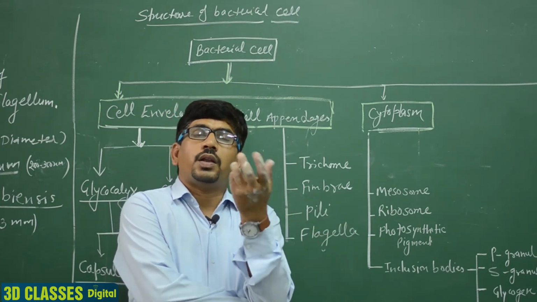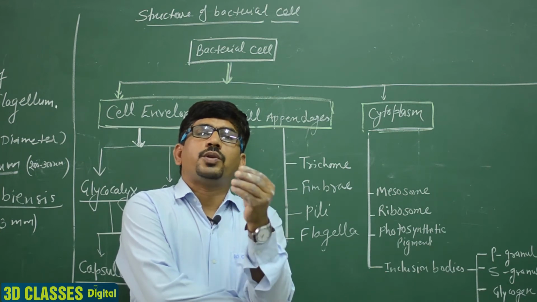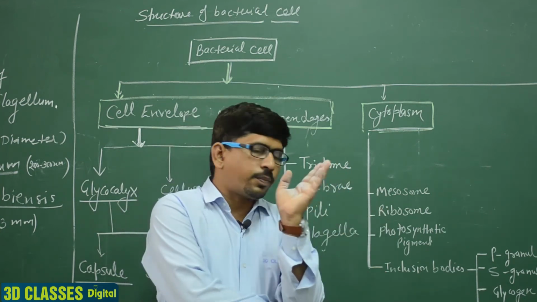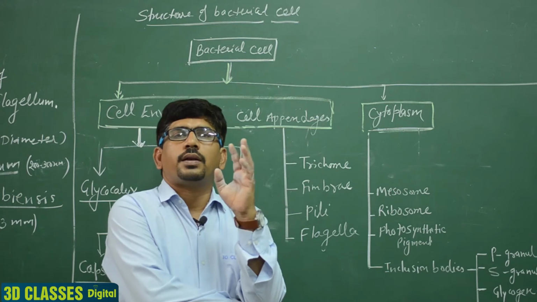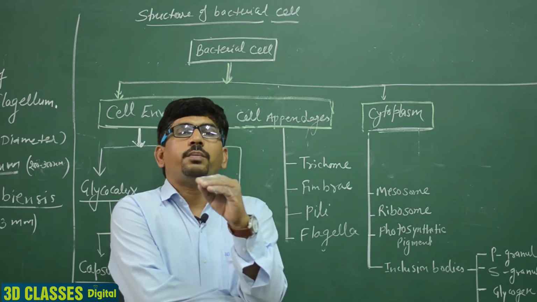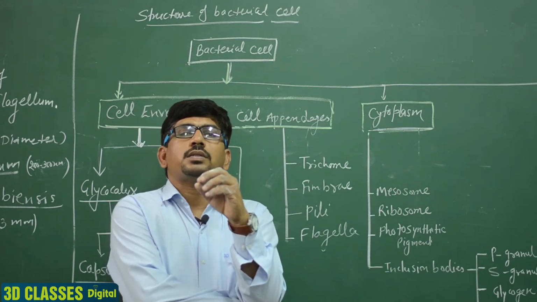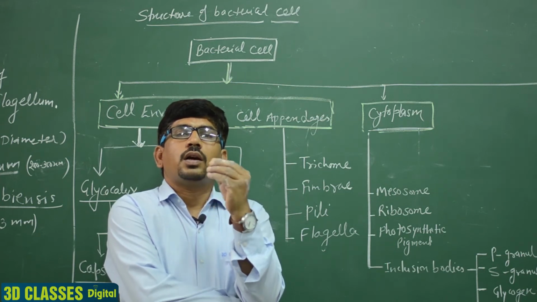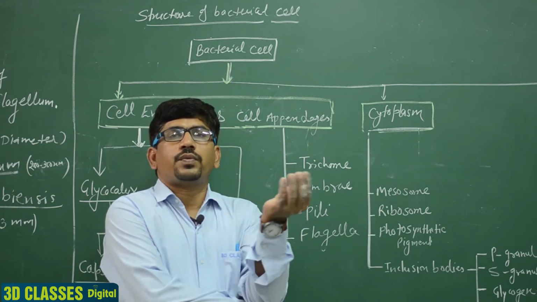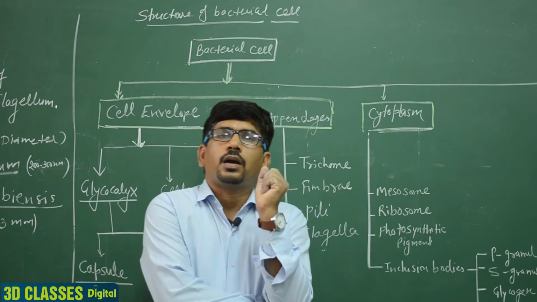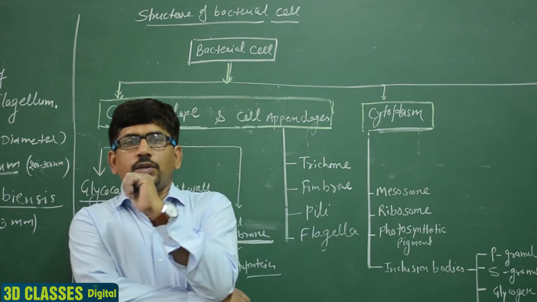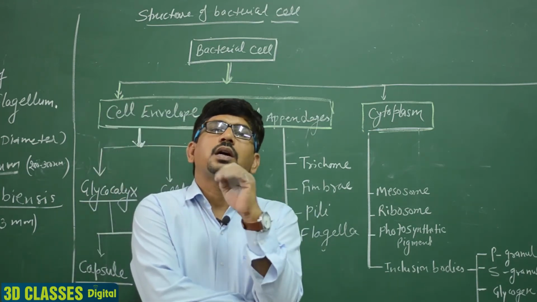Clear? The living form contains mesosomes and pigments. But in a bacterial cell, the cytoplasm contains only matrix, a few particles, few inclusion bodies and few pigments.